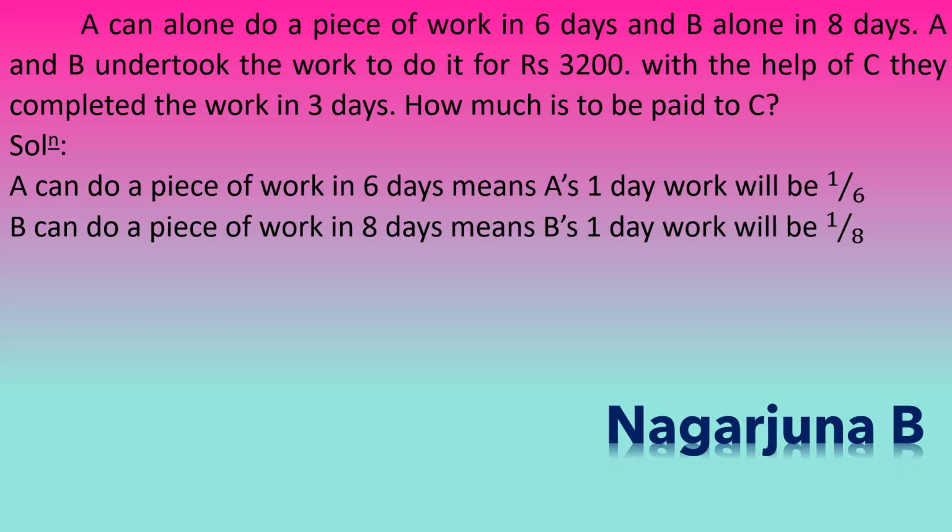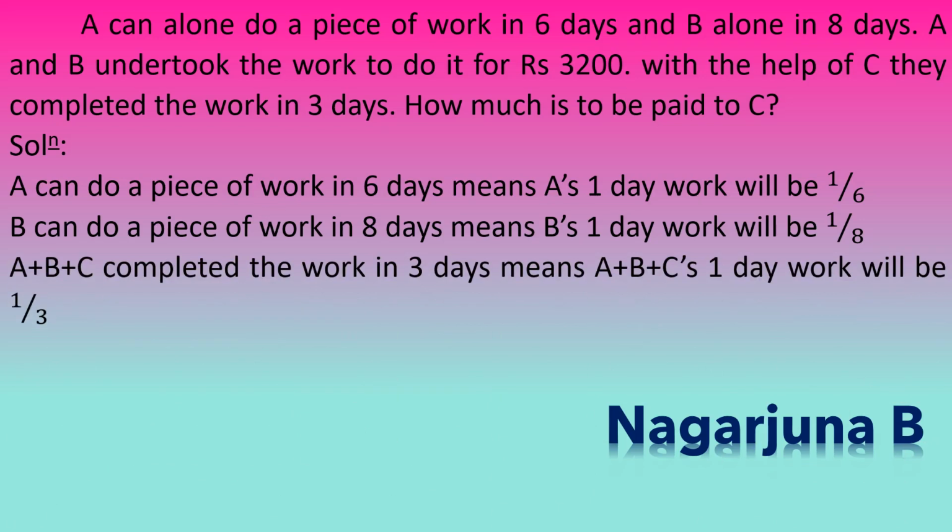Now both A and B undertook a work to do it for 3,200. With the help of C, they have completed the work in 3 days. That means A plus B plus C completed the work in 3 days means A plus B plus C's one day work will be 1/3. Now we need to calculate how much has to be paid to C.